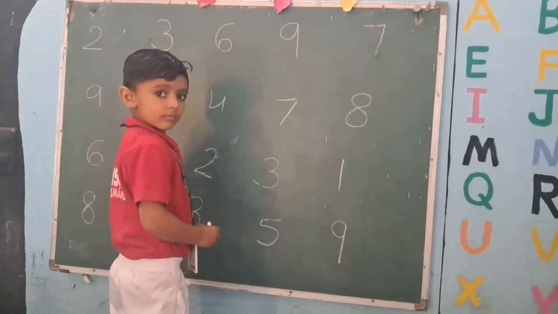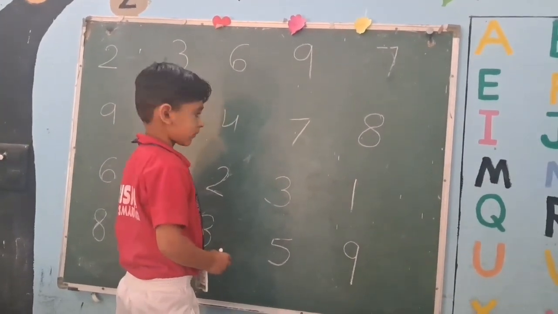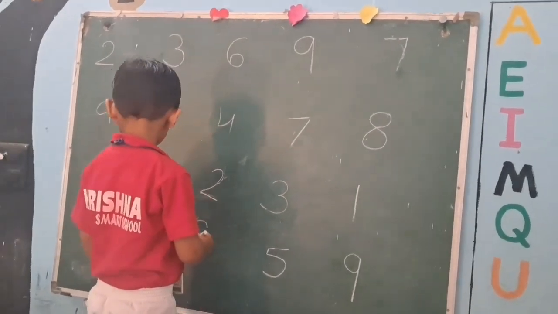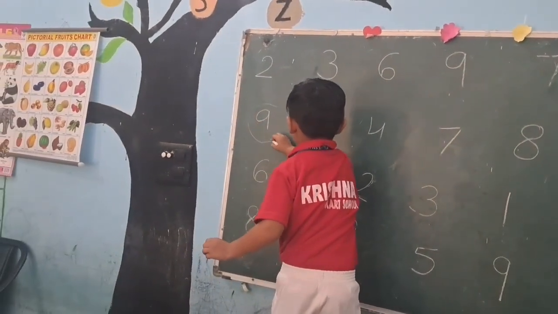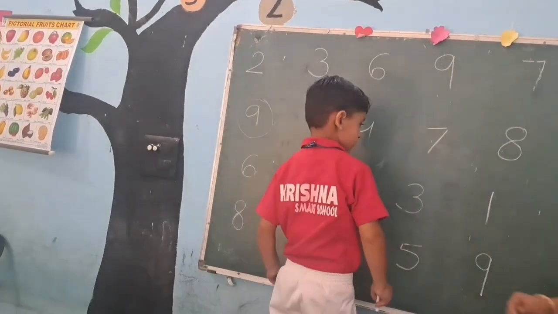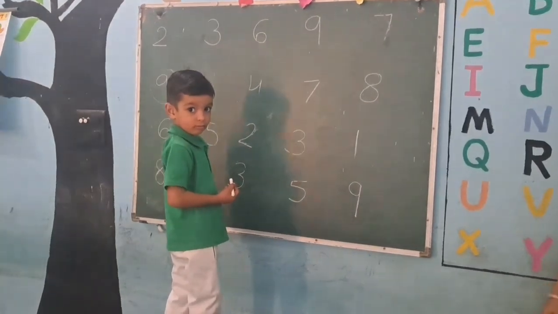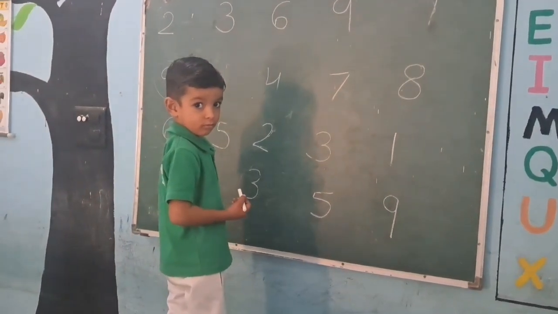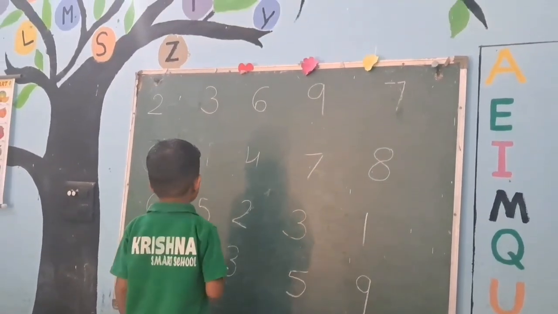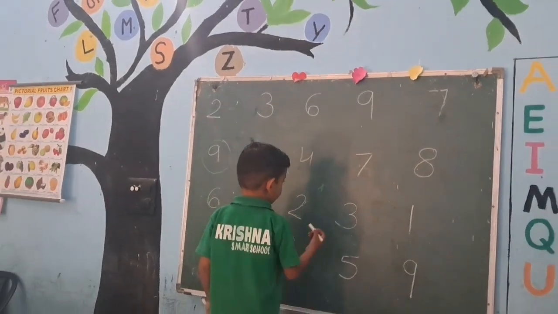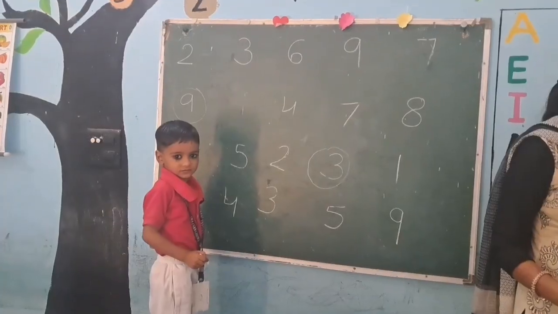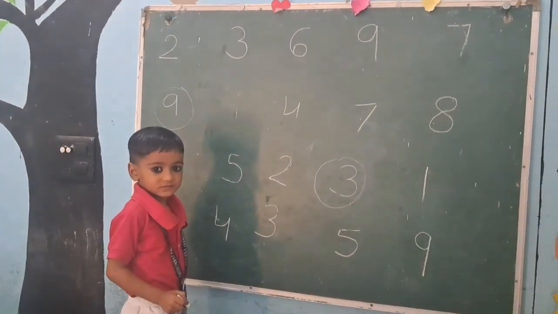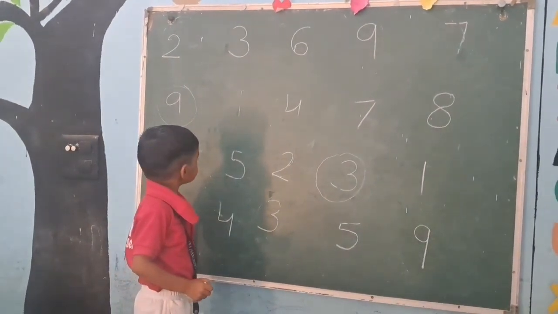Find out 9 number and put the circle. Where is 9 number? Look at the blackboard firstly. Yes, very good. Herman, find out 3 number and put the circle. Where is 3 number? Yes, very good. Find out number 4 and put the circle.